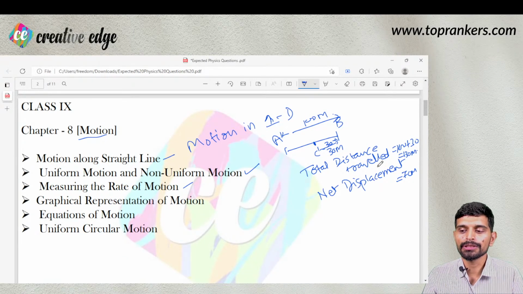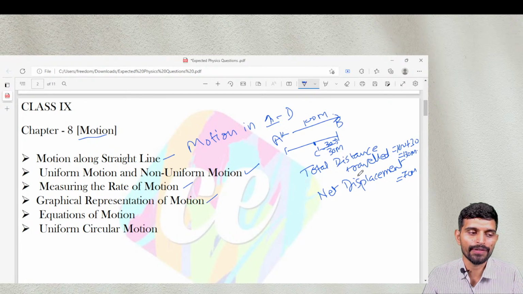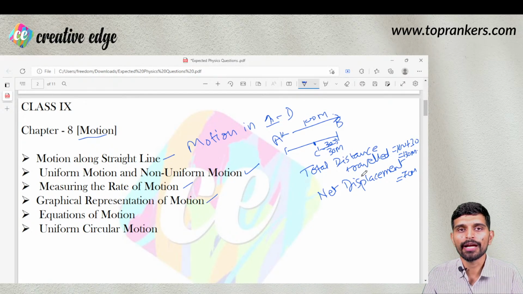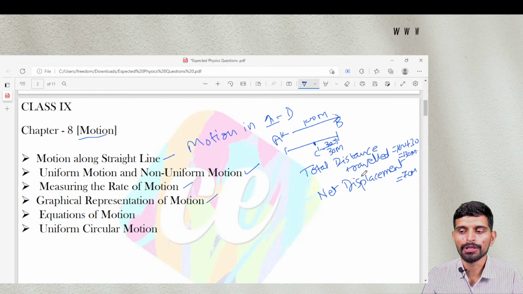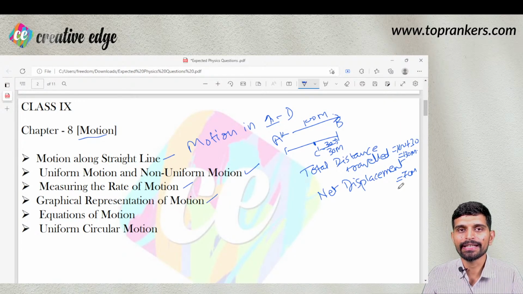Alright, let's see the next possible heading in the chapter, which was graphical representation of motion. So here I have already told you the possible diagrams are graphs based on displacement time or graphs based on speed time or velocity time. So these are the three possible graphs. So if you have gone through the NCERT book, you can easily see all the possible graphs that I am talking about.